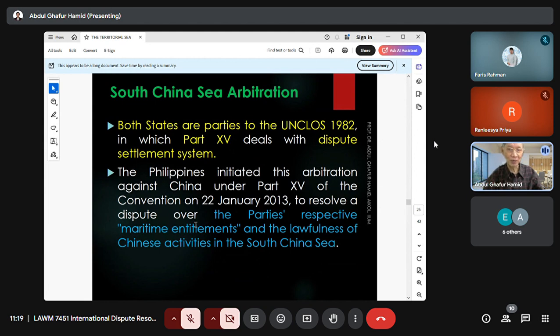These maritime zones or entitlements are based on the mainland or on islands. Even a small island can have a 12 nautical mile territorial sea, a 200 nautical mile EEZ, and more than 200 nautical miles beyond that, the continental shelf of the seabed and subsoil and all the natural resources. So that's why even small islands are very important. So that's why the parties are disputing over the maritime entitlements, and all Chinese activities in the South China Sea clash with the Philippines' maritime entitlements.